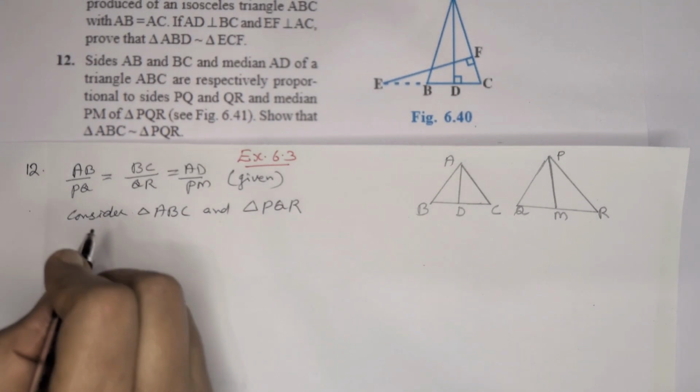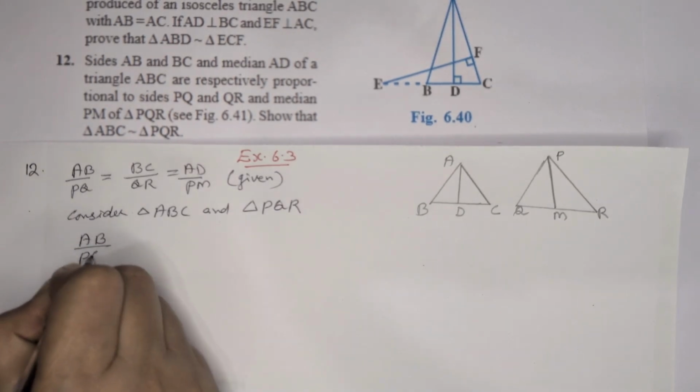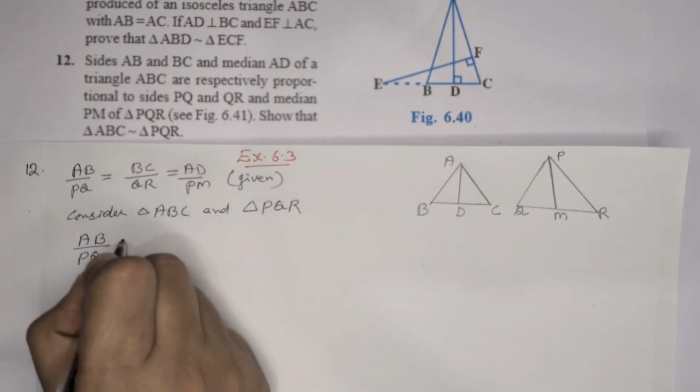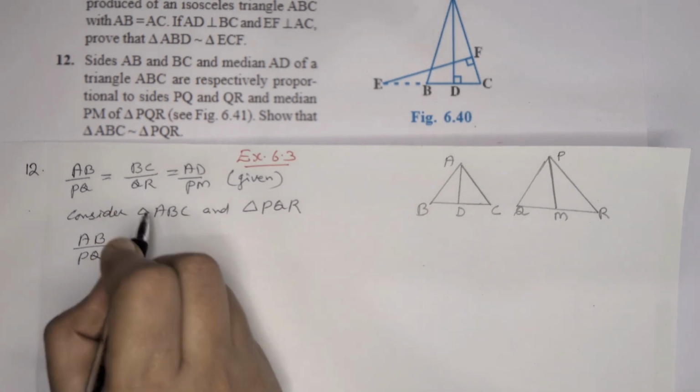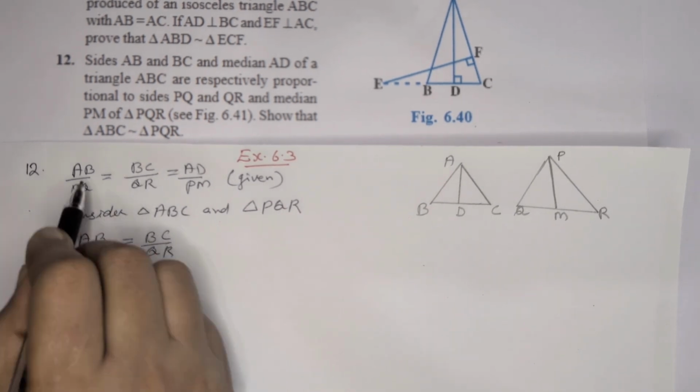Here we can write corresponding sides as AB by PQ, which is equal to BC by QR. Here it's given.